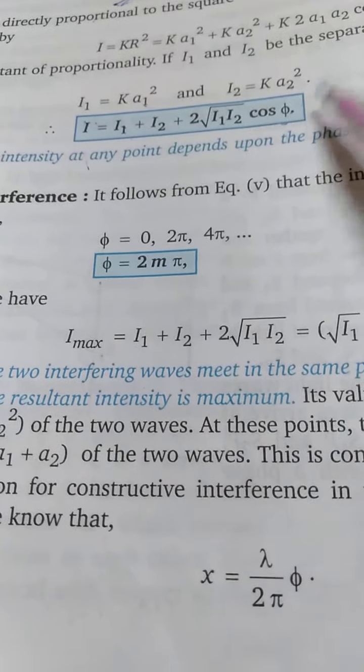Cos phi is 1 means phi is equal to 2m pi. This you have done in trigonometry. If cos theta is equal to 0, then theta is equal to what?